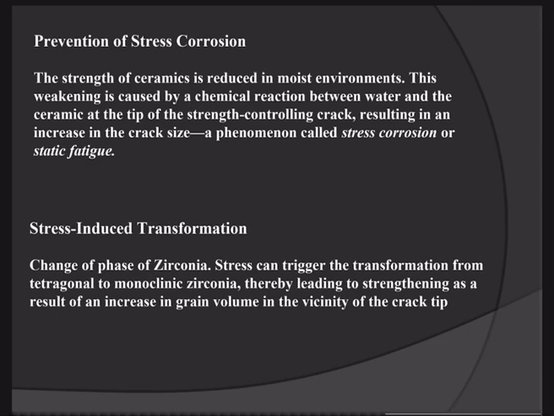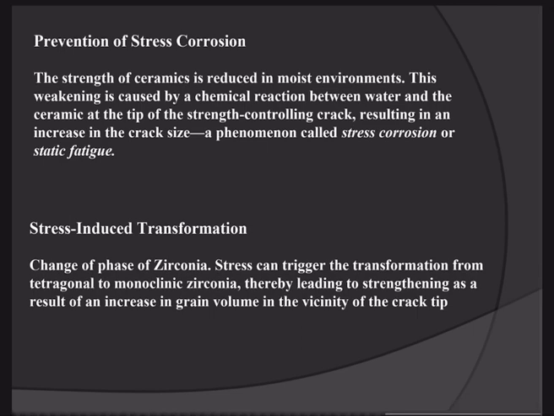Now this is the fourth method by which we will increase the strength of the ceramic material: prevention of stress corrosion. The strength of ceramic is reduced in a moist environment. If we make a crown in a moist environment, the ceramic will have low strength.